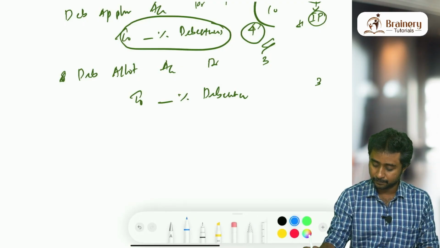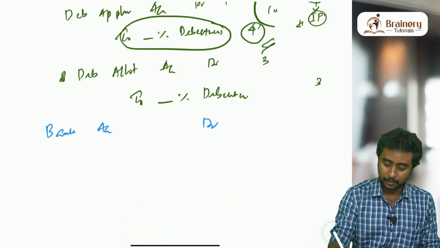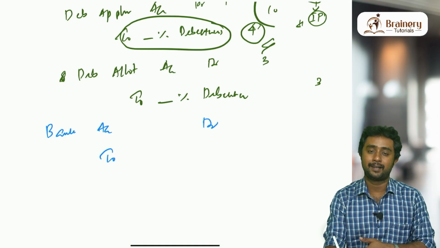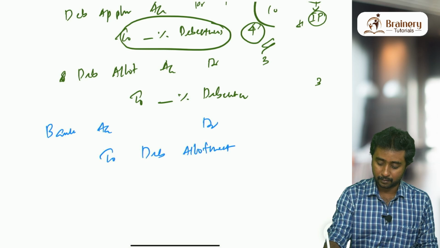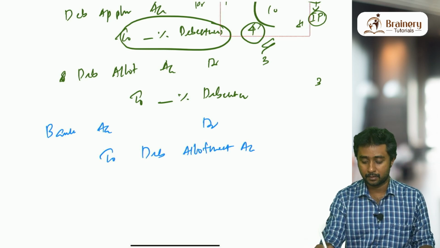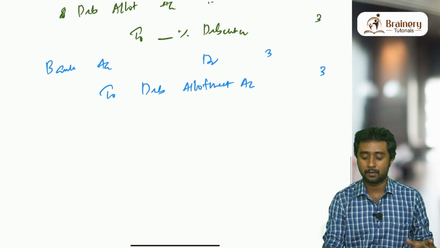What will be the entry? Bank account debit. In the shares chapter it will be to share allotment. Here it will be to debenture allotment account. To debenture allotment account. The amount will be again the same. Here it's not a case of call scenario and all.